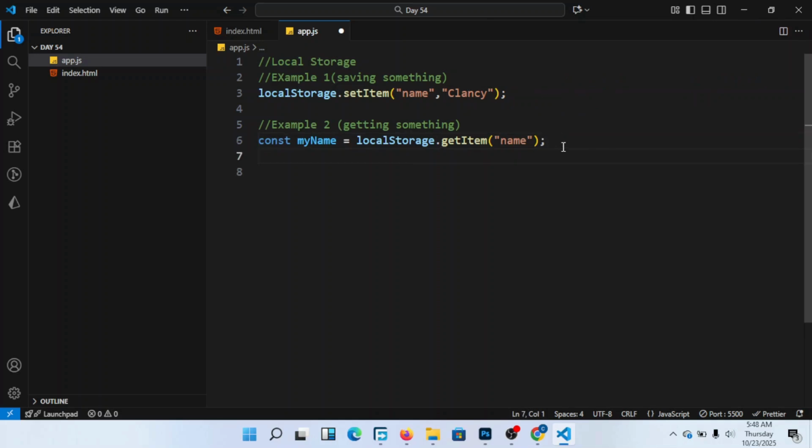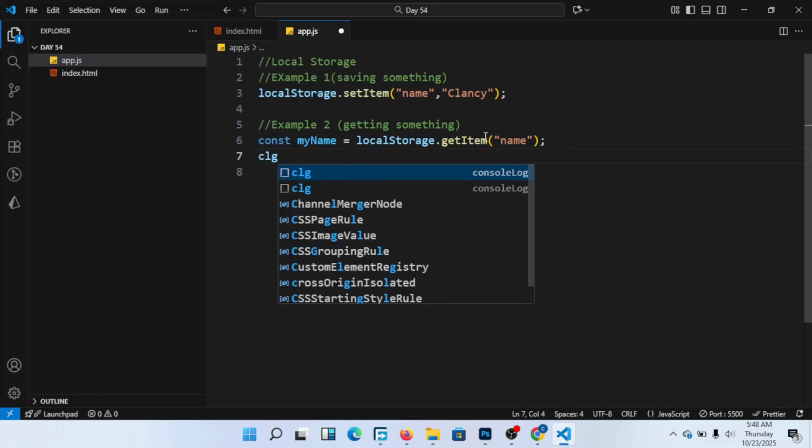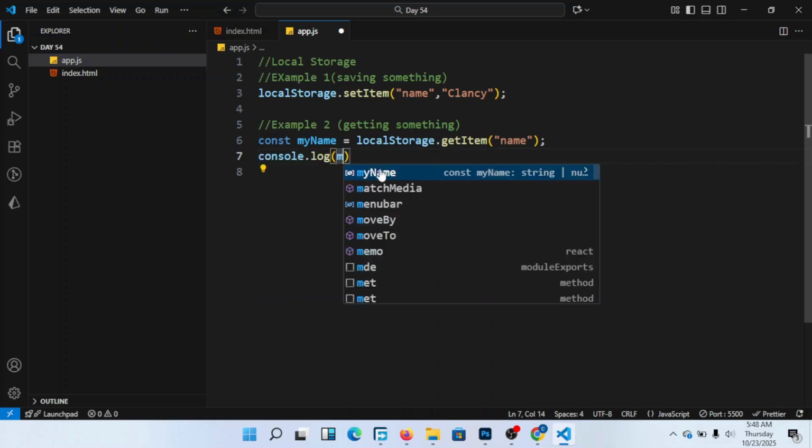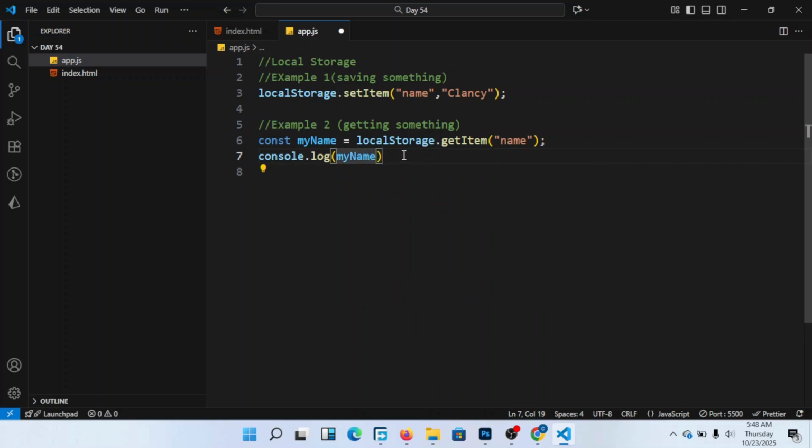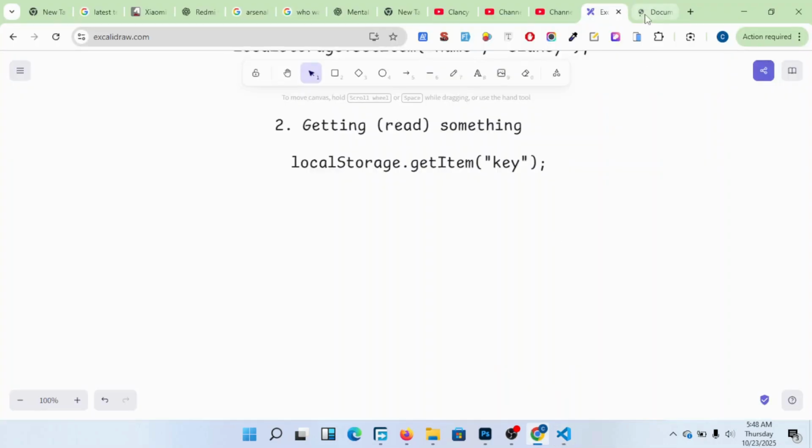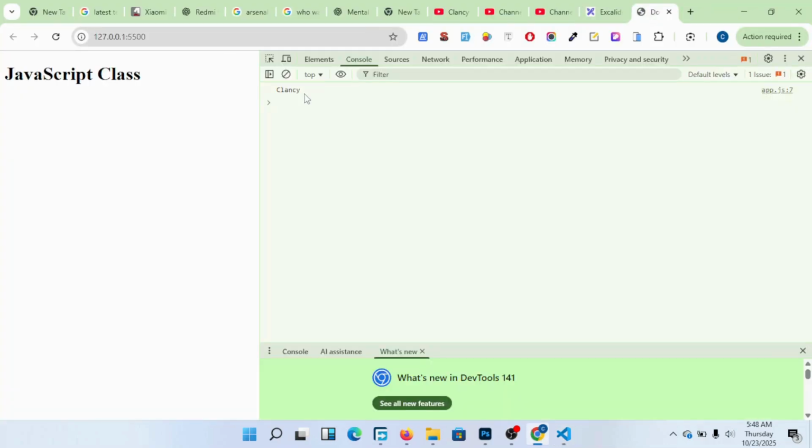Then I come here and put console.log my name, and I want to see my name. It is here, Clancy. It has gotten my name from the local storage, and it's showing it right here.